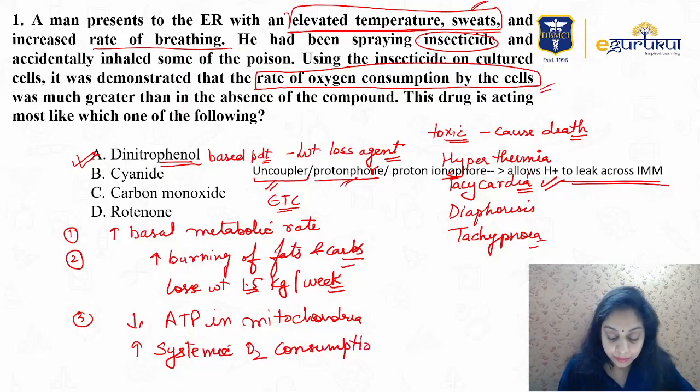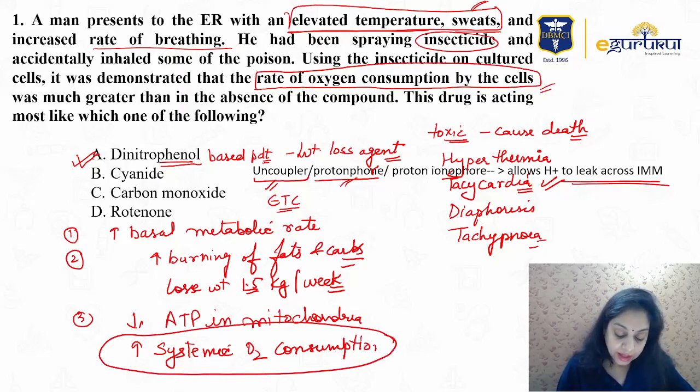The thing about DNP is it increases systemic oxygen consumption, and it interferes with the funnel pathway by preventing uptake of inorganic phosphate, Pi.